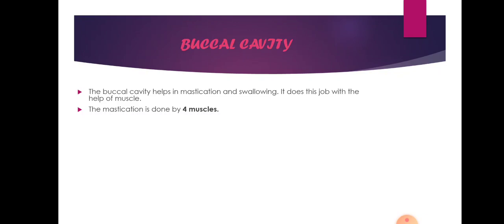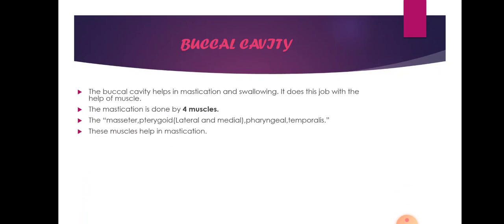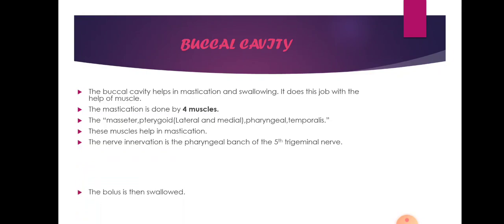The mastication is done by 4 muscles, namely the masseter muscle, the pterygoid muscle, both lateral and medial, the pharyngeal muscle, and the temporalis muscle. These muscles help in mastication. The nerve innervation for the mastication is the pharyngeal branch of the fifth trigeminal nerve.